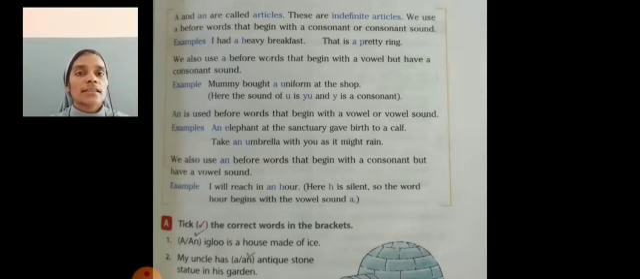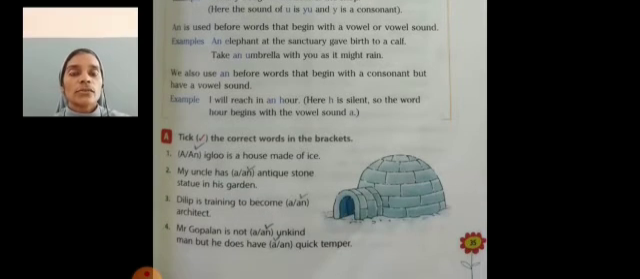Dear students, yes, we can go through some examples. A or an. Igloo is a house made of ice. Which article comes here? An. Why? What is the noun here? Igloo. That starts with the vowel sound I. An igloo is a house made of ice.